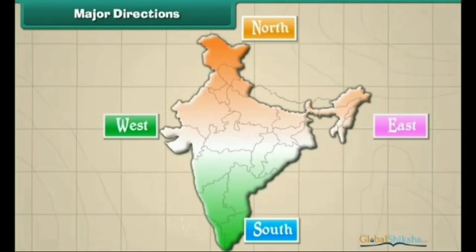Major directions. There are 4 main directions. They are north, east, south and west. The 4 letters N, E, S and W represent these directions.